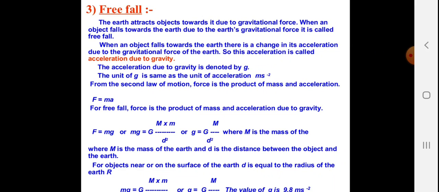From the second law of motion, force is the product of mass and acceleration, that is F = ma. For free fall, the force is the product of mass and acceleration due to gravity. So F = mg, or mg = G M m / d². If you make g the subject, you get g = G M / d², where M is the mass of the earth and d is the distance between the object and the earth.